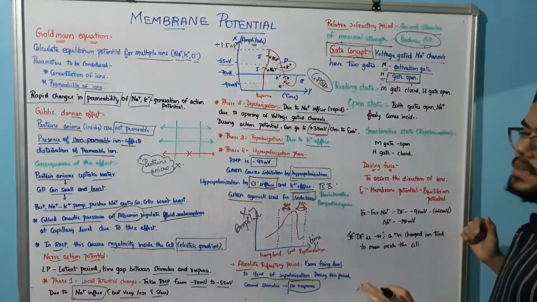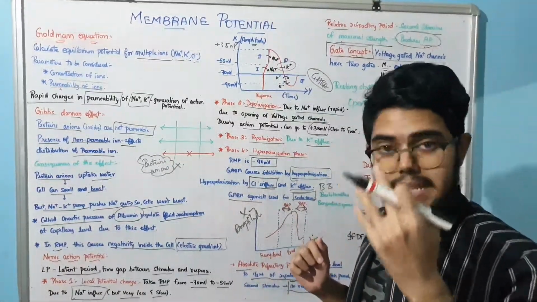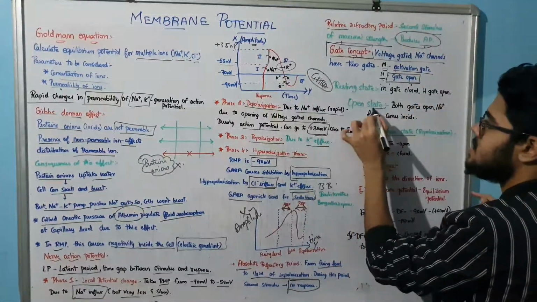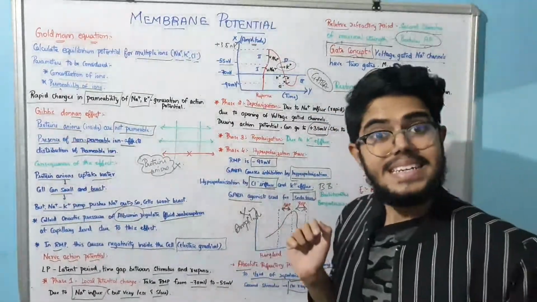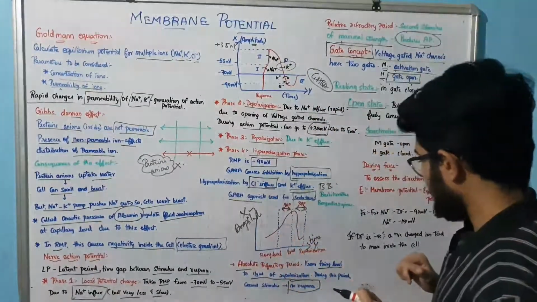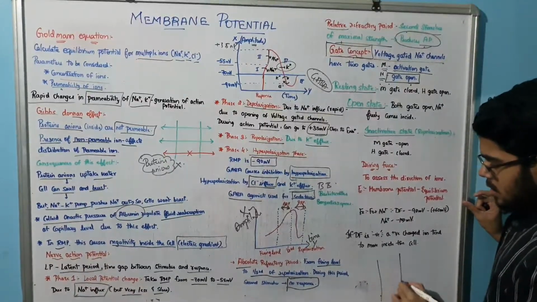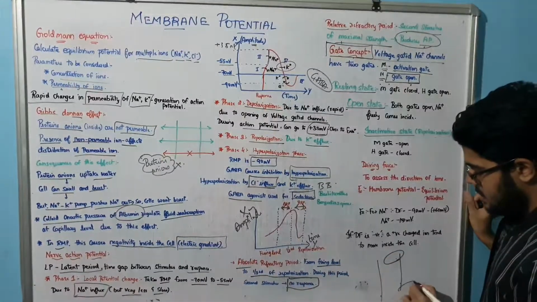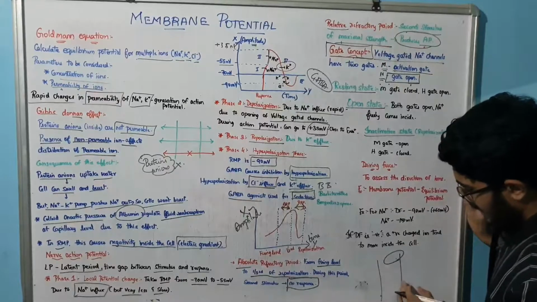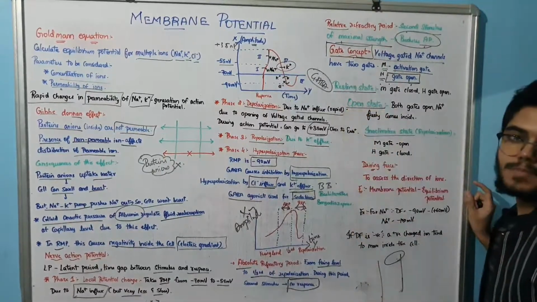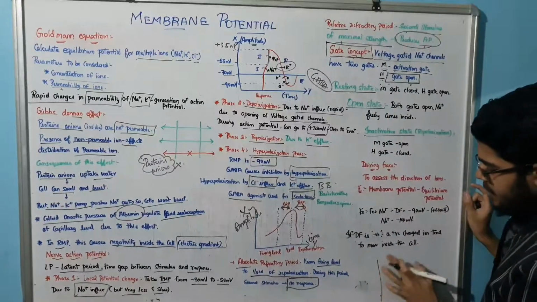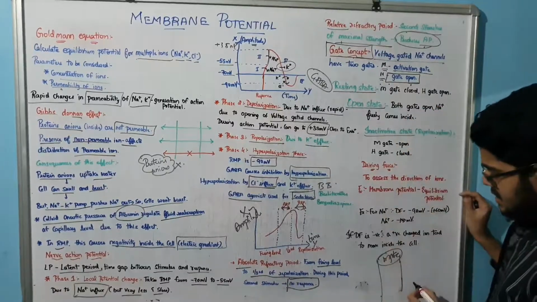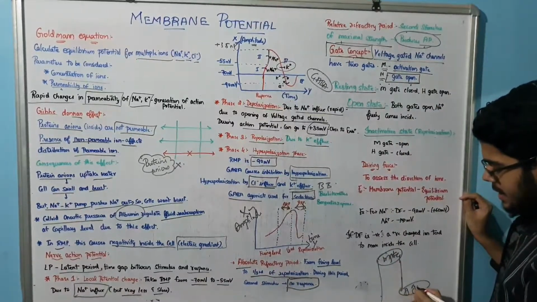Now what is happening? We divide them into three states: resting state, open state and inactivation state. Very important. See, now you have the concentration gradient here, and here you are having the gates. Taking the resting state response, the M gate will be closed, so I am drawing the M gate here, closed, and the H gate will be open. This is the H gate.